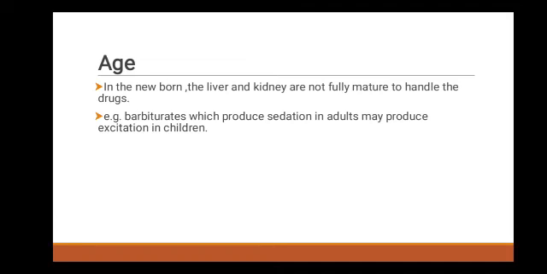This calculated dose is harmful and toxic for a patient below 12 years, while this dose is insufficient for a patient above 12 years. For example, barbiturates, which produce sedation in adults, may produce excitation in children.